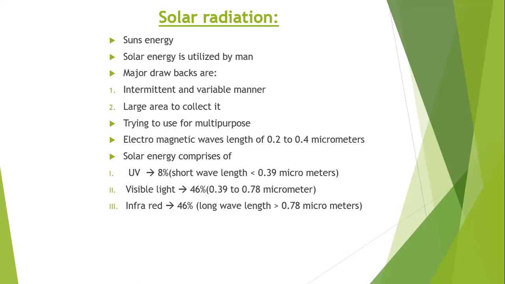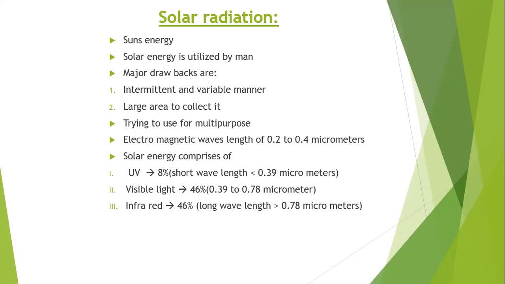Because the sun is an inexhaustible source of useful energy, we can depend on solar energy as a renewable source for the future. But what are the major drawbacks?